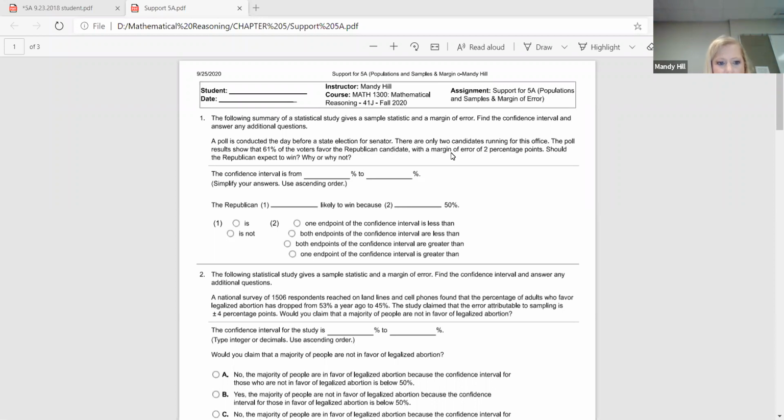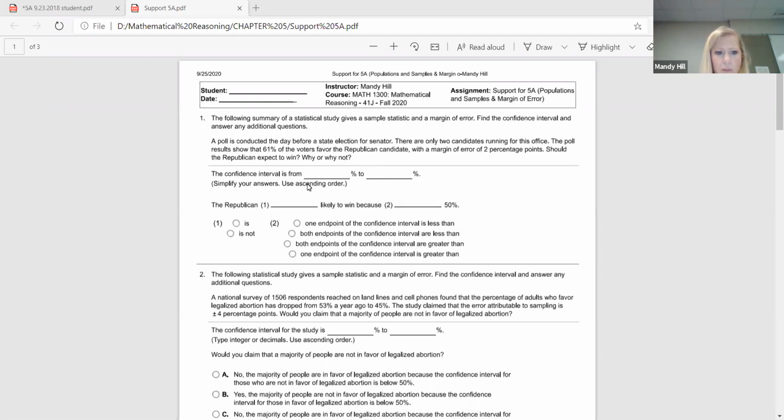So a poll is conducted the day before a state election for senator. There are only 2 candidates running for this office. The poll results show that 61% of the voters favor the Republican candidate with a margin of error of 2 percentage points. Should the Republican candidate expect to win? Why or why not? Okay, well, this is very similar to what we were talking about before.